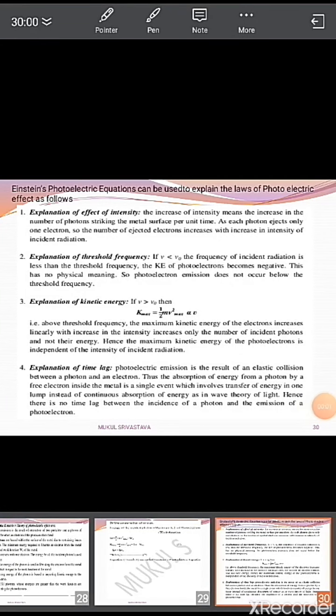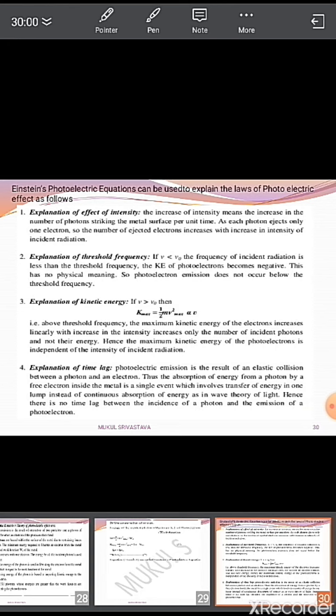Now we explain the time lag on the basis of this Einstein photoelectric equation. When a photon of the incident radiation strikes the metal surface, an elastic collision occurs between the electron and the photon, and during the elastic collision the photon gives its entire energy to the electron.